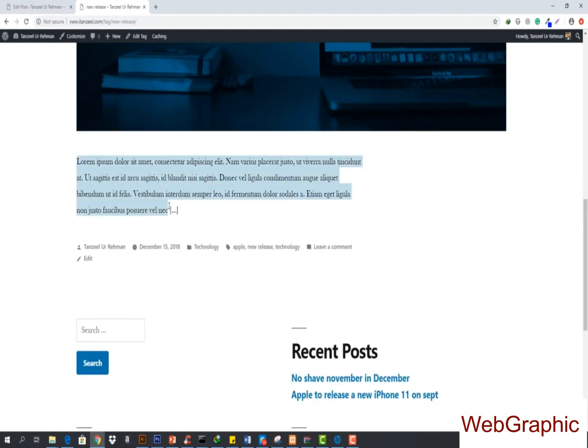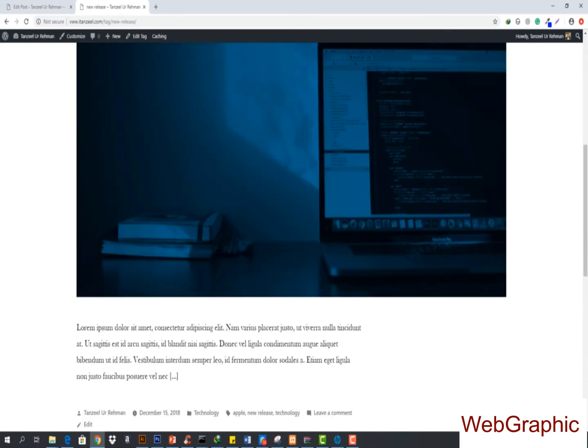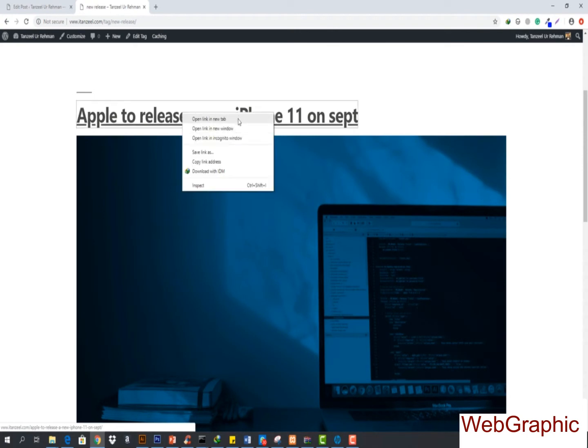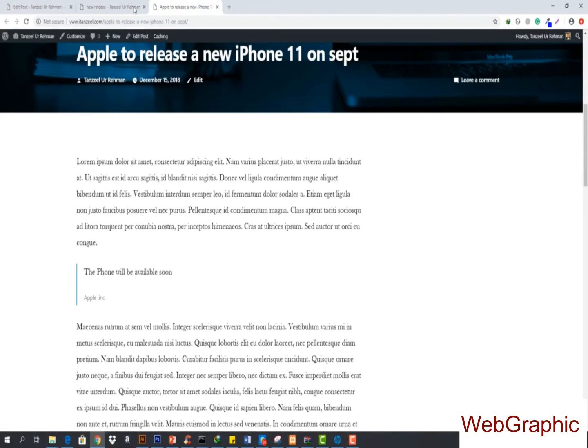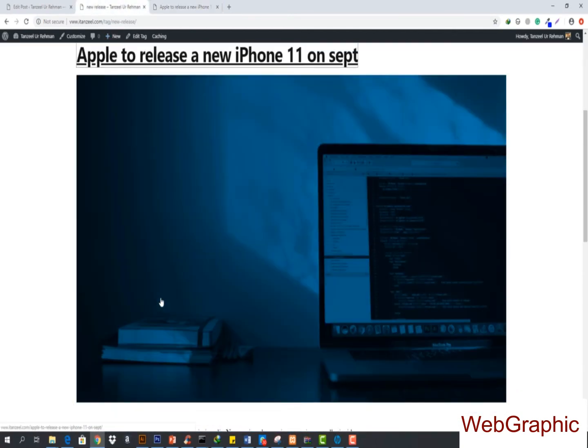This little text is basically called an excerpt, and this is just coming like that. Okay, let's suppose that you want it to be manual. If I just go ahead and view this post, this is basically the new release and it's the archive page. And now if I view this full page, then you can see the full content that I have.